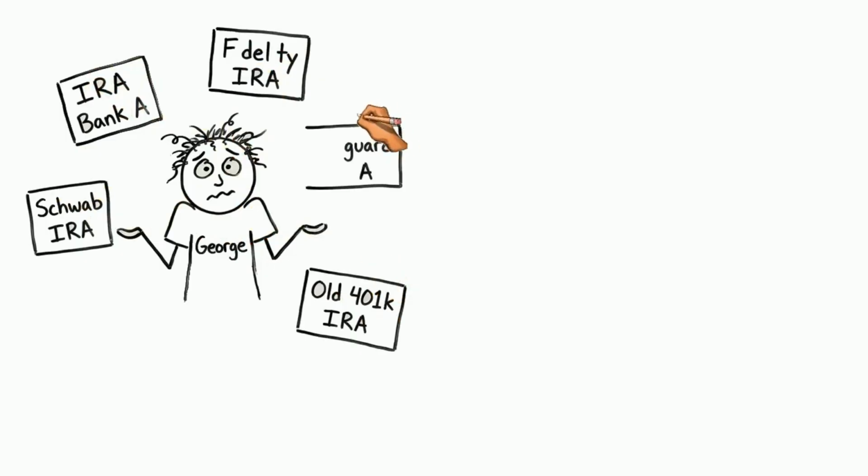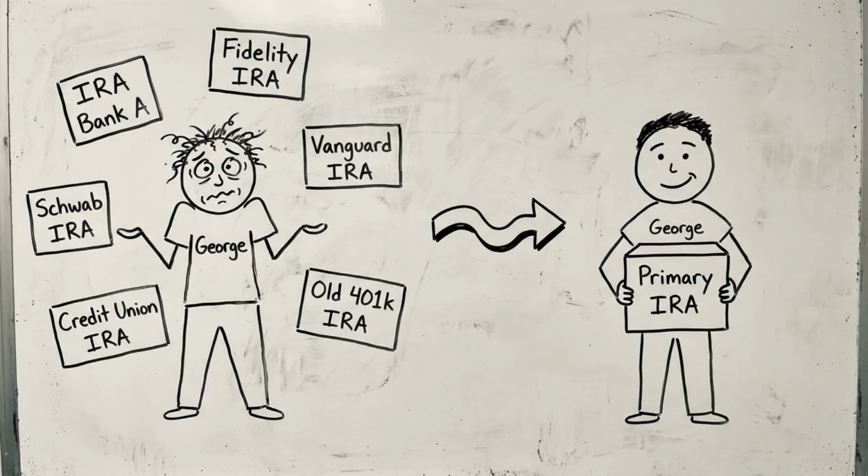Strategy 5. Consolidate your retirement accounts before RMDs begin. If you have multiple IRAs at different institutions, consolidating them into one or two accounts simplifies the RMD calculation process significantly and reduces the administrative burden every December.